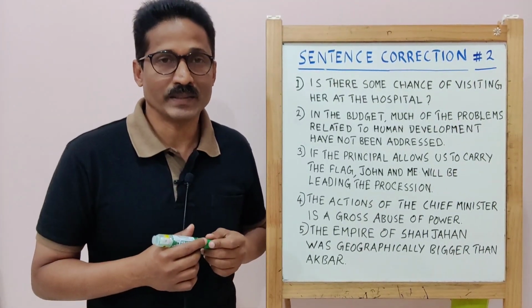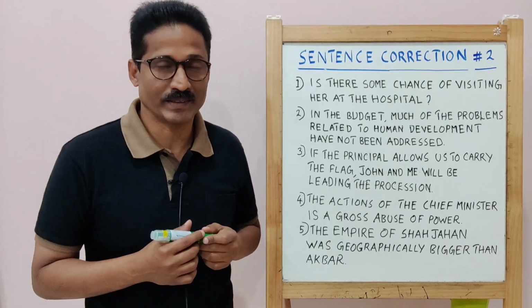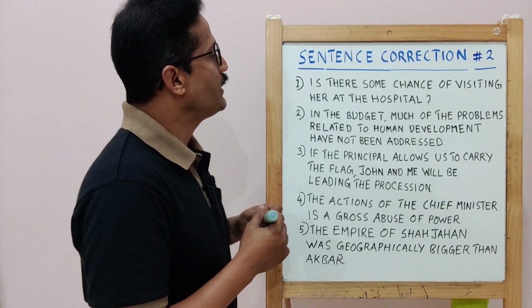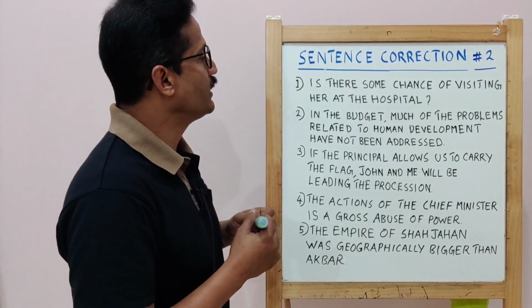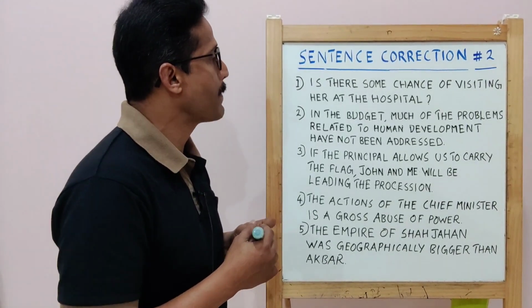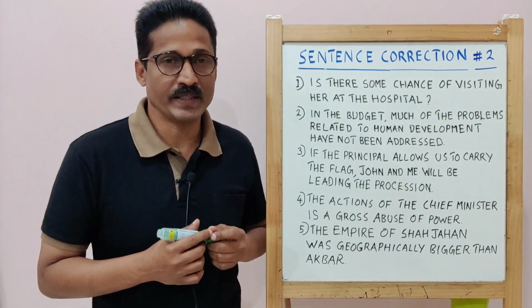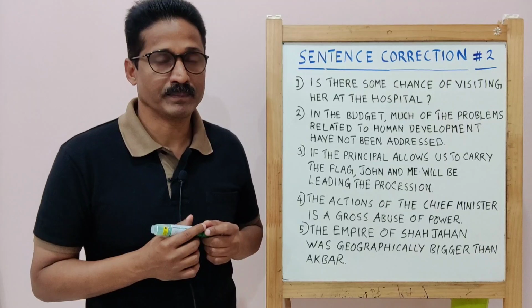Now let's get started and move on to our first sentence. Our first sentence is: there some chance of visiting her at the hospital? Where do you think the mistake is in this sentence?